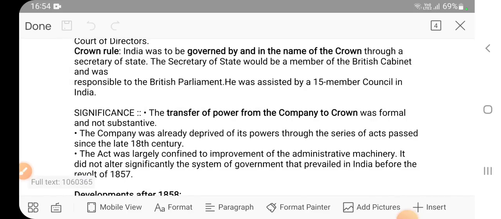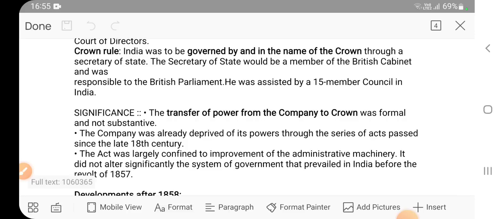Because see, the purpose of the Britishers was to exploit India, isn't it? The purpose was not to serve India, to take care of the interest of India. It was not the purpose. So they were only fooling Indians. They were only fooling us that okay, we are passing this act in the name of good government, but actually reality was different. The company was already deprived of its powers through the series of acts passed since the late